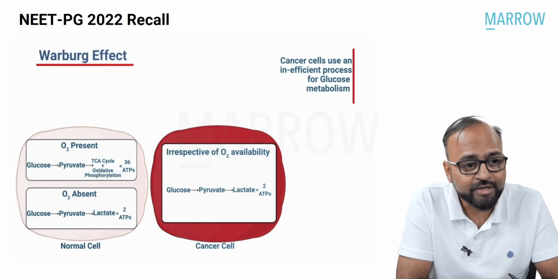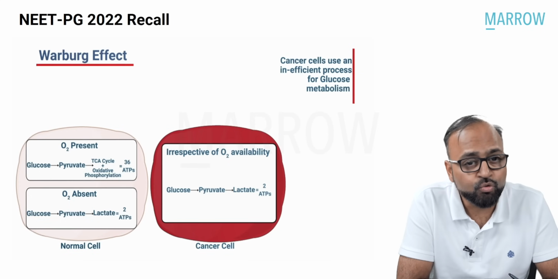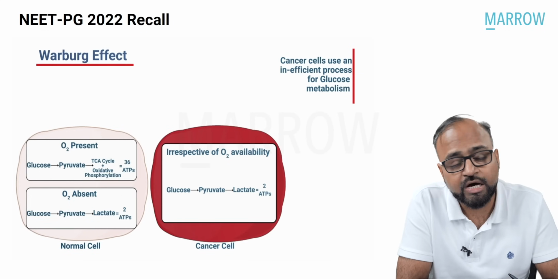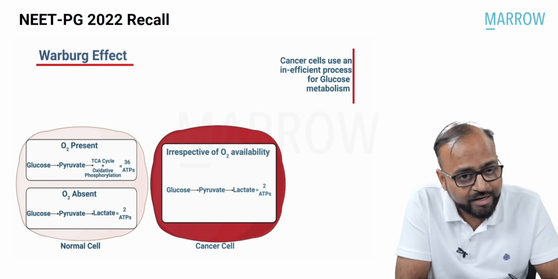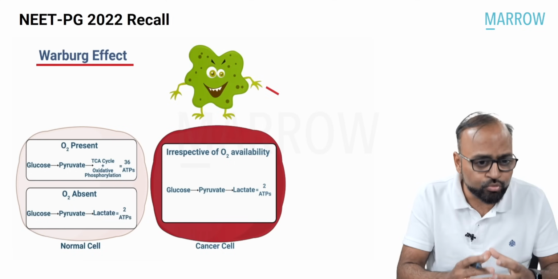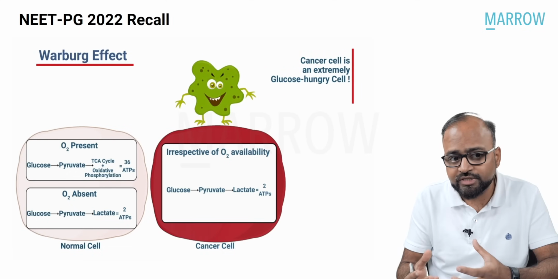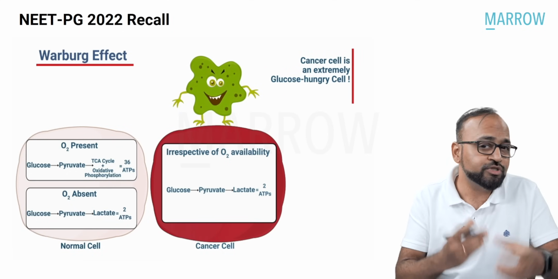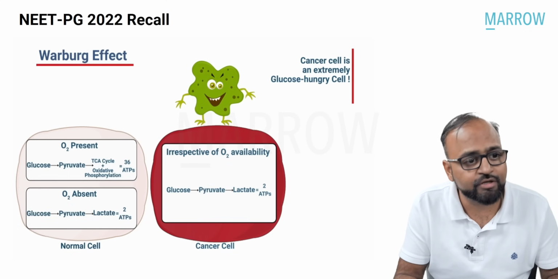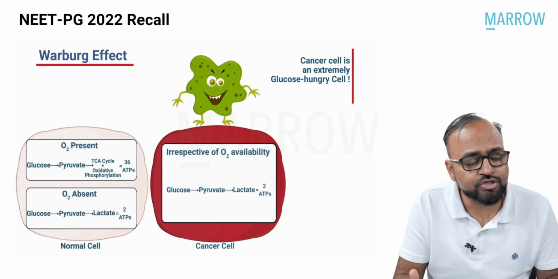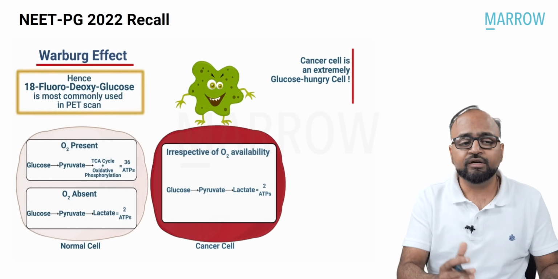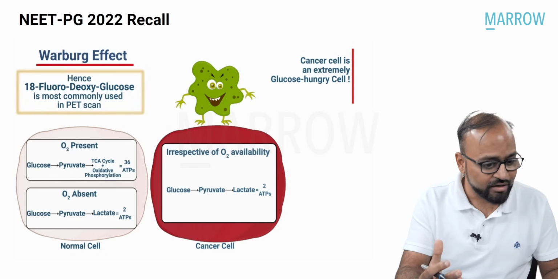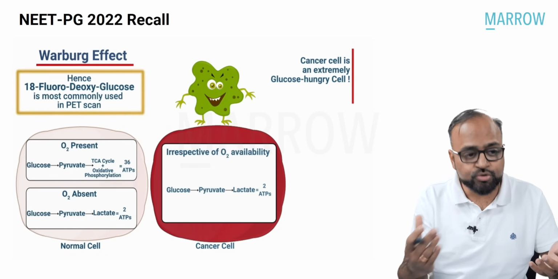This is what makes the cancer cell even more and more glucose hungry. Remember, on one hand, it is going to take up more glucose. It needs more ATP for cell division, but it cannot use it well. It uses an inefficient process, and therefore the cancer cell is an extremely glucose hungry cell, and this further accentuates our cause. And what is that?